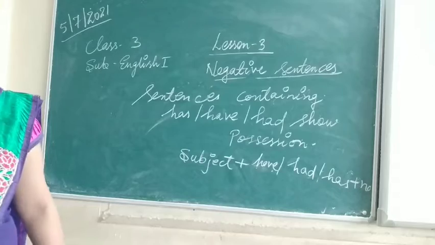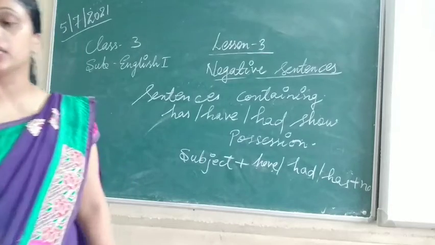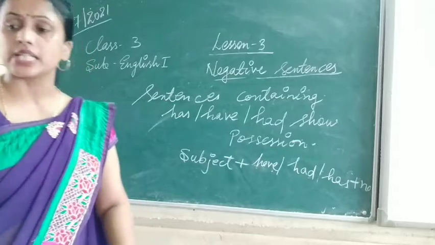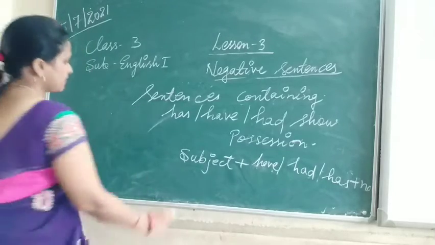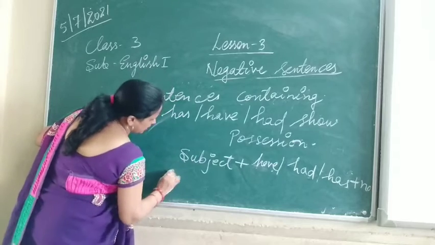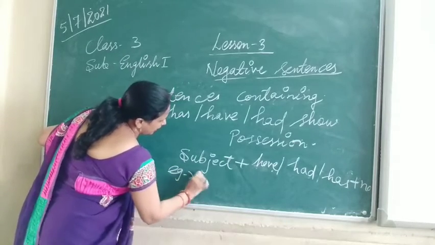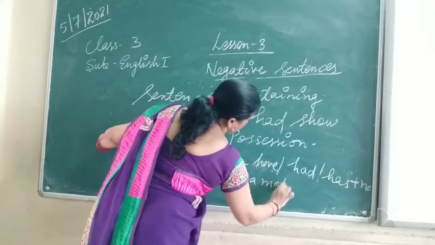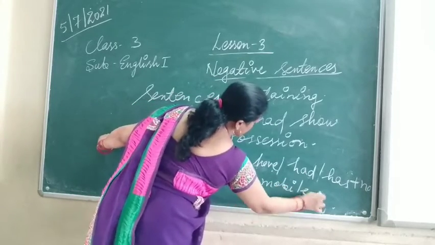I will take just one example here of a sentence which shows possession, to change into the negative sentence. I have a mobile. This shows the possession, no?